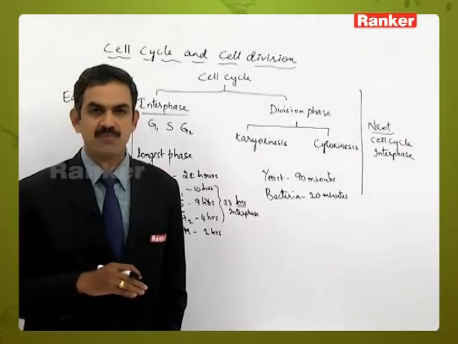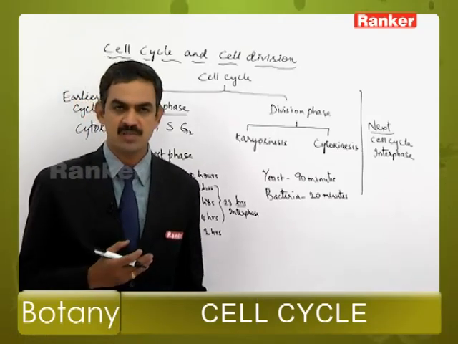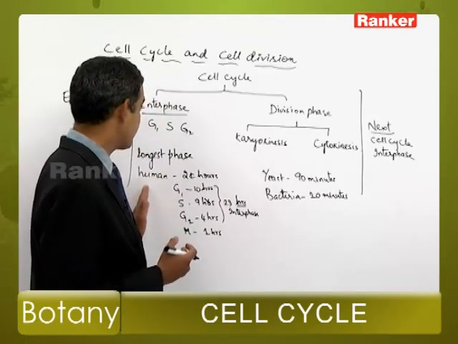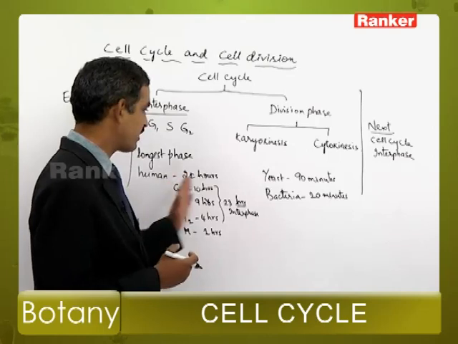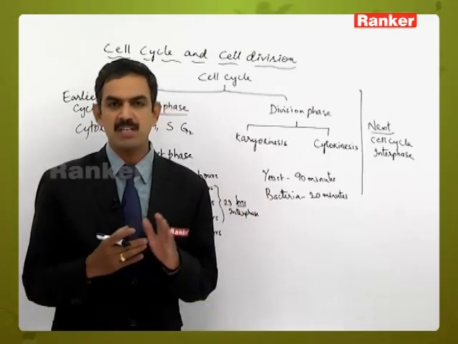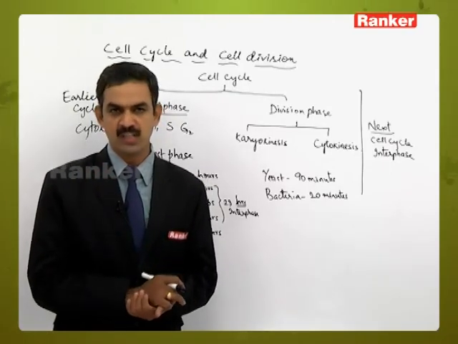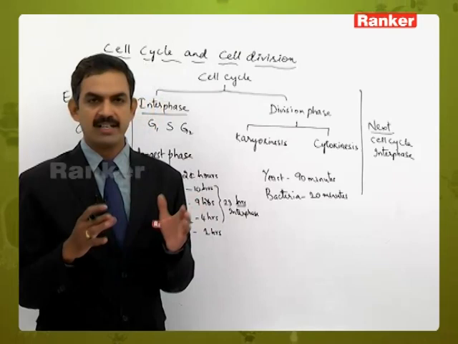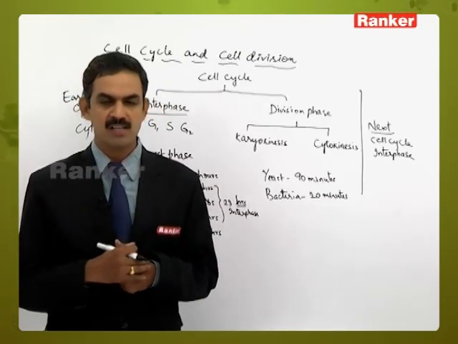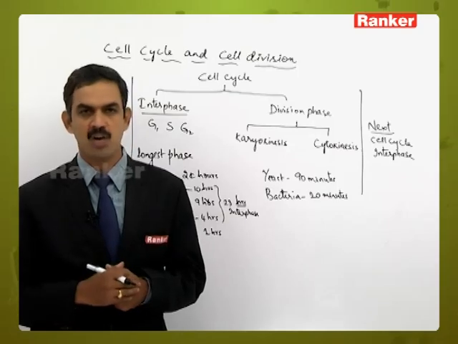Likewise, the time taken for the cell cycle is different for different types of living organisms. In human beings, it is 24 hours. In yeast, it is 90 minutes. In bacteria, it is 20 minutes. In some of them, it may extend for days or sometimes weeks or years together, depending upon the metabolic activities performed by the organism and also the environmental conditions surrounding that living organism.